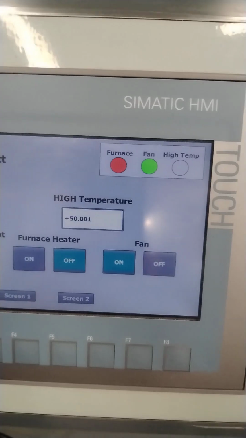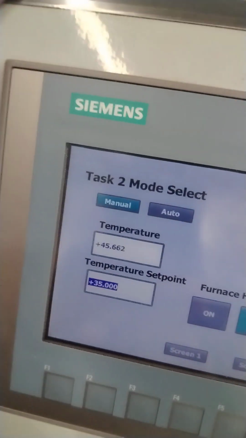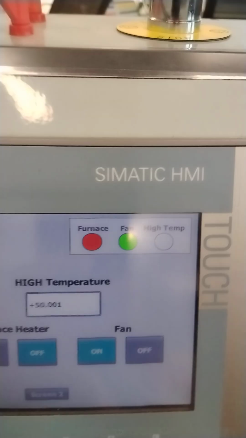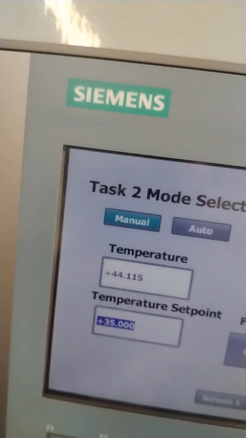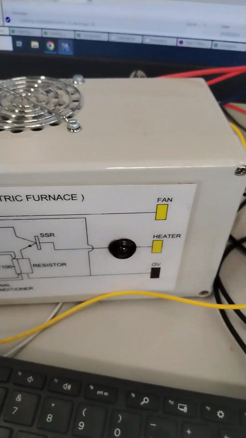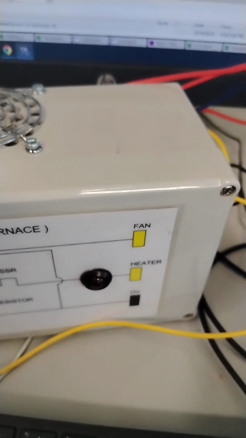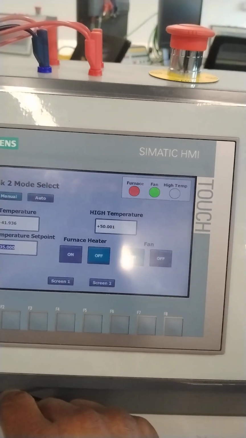It's cooling the system now automatically. It's taking the temperature down. The high temperature blinking has stopped because it is less than 50. So automatically it's regulating the temperature. So this is an automatic on and off system of temperature control.